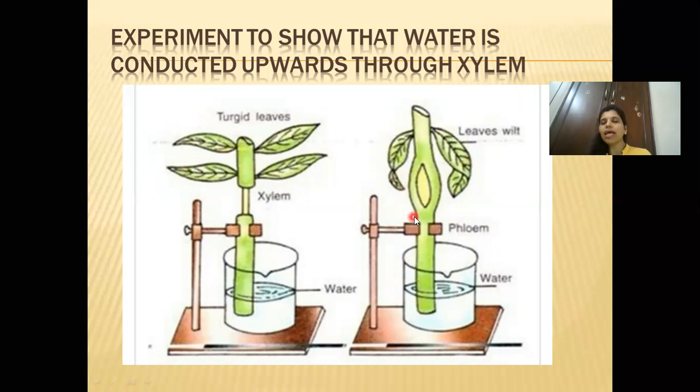It will pass for some time and then it will not pass. So you can see that the leaves have wilted. Why? Because they're not getting enough water, so they droop down and then they will die because they are not going to carry out photosynthesis. Here the xylem is intact, so the leaves are turgid. Here xylem is removed and phloem is kept intact, but photosynthesis cannot be carried out if water is not reaching the leaves. After some time, whatever food was prepared will reach for some time, and after that even that will stop. The plant will die.